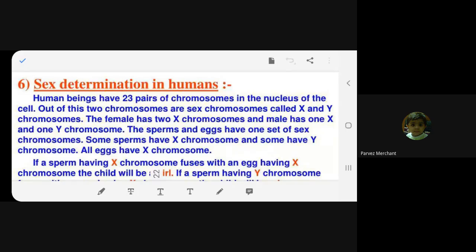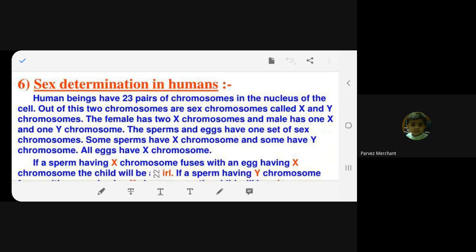But here we are going to learn who actually determines the sex of the baby. Is it the mother? Sometimes some people say the mother always gives a girl child, so something is wrong with the mother. It's not so. Father is responsible for the sex of the baby. Whether the baby will be a boy or a girl, it is not the mother who is responsible, it is the father. This is what I'm going to teach you in this slide.